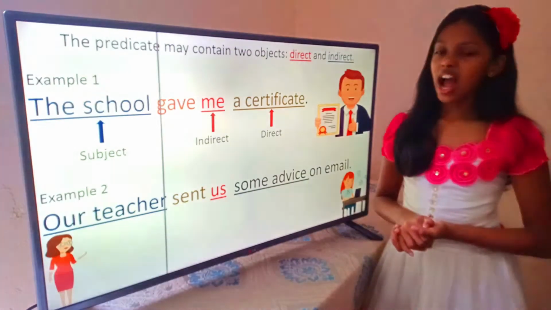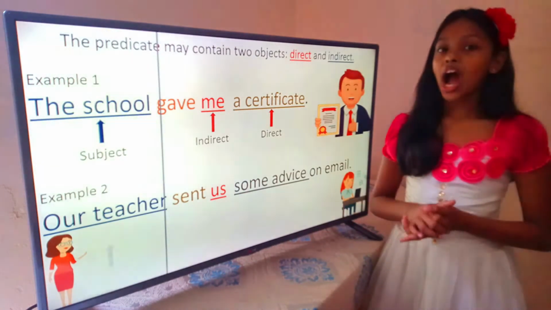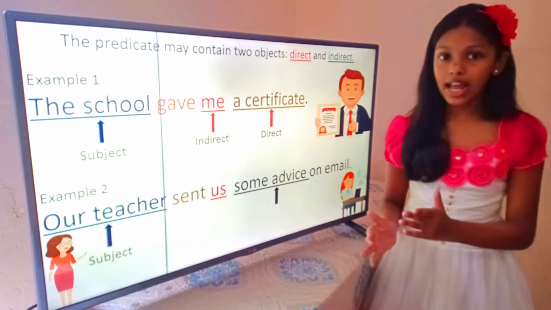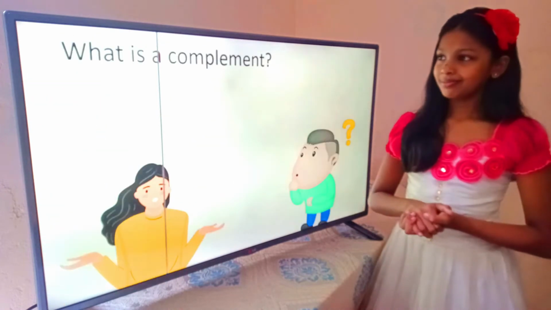Second example: our teacher sent us some advice on email. Our teacher is the subject, sent is the verb, some advice is the direct object, us is the indirect object.